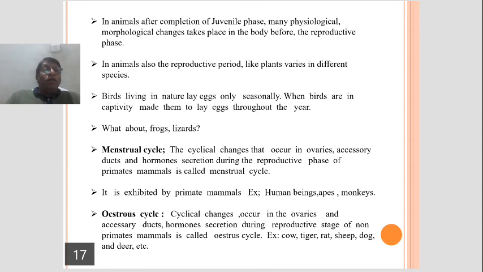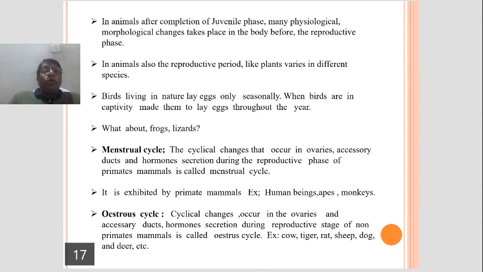Okay, very important. What about in case of frogs? Frogs means amphibians, lizards, when they lay the eggs. Okay, carefully study.